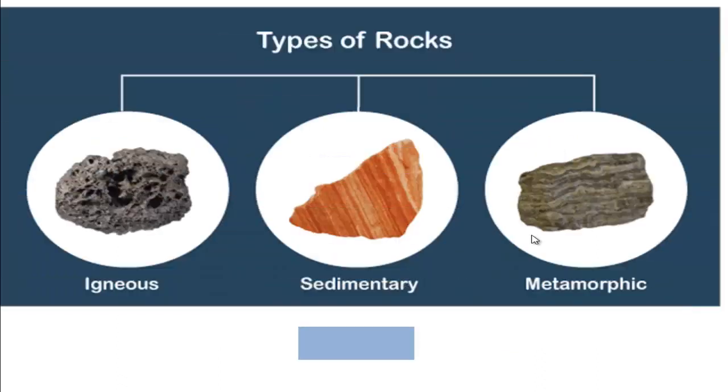Now, types of rock. There are mainly three types of rocks. They are igneous rock, sedimentary rock, and metamorphic rock. Sedimentary rock is also called alluvial rock. Today we will learn about the formation process of these three types of rocks, and we will also see different examples of these rocks.